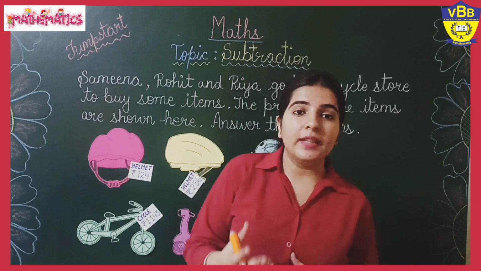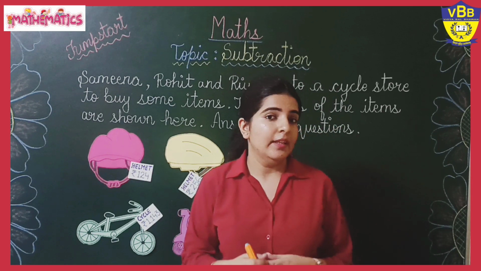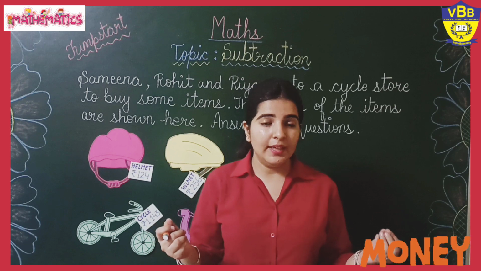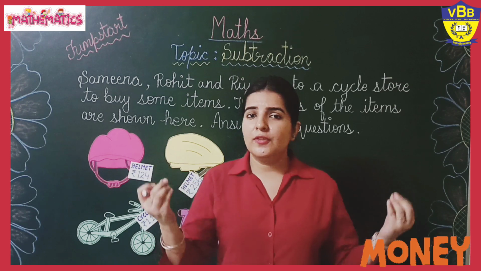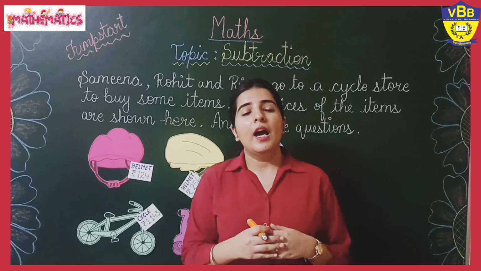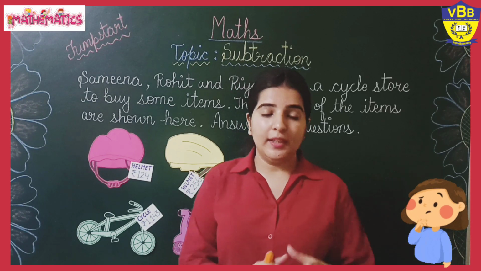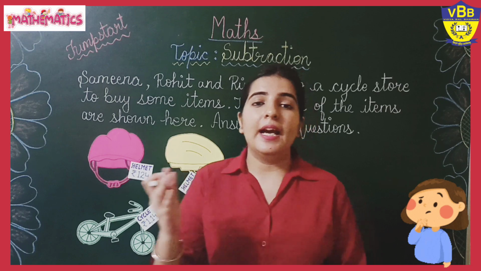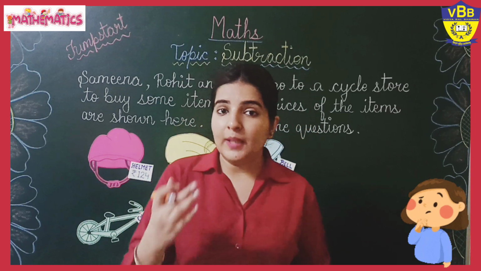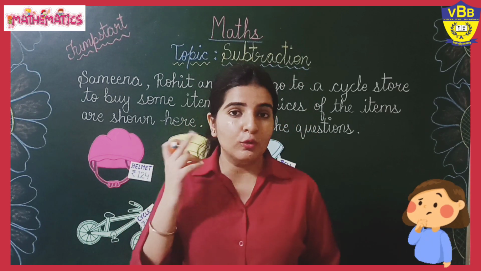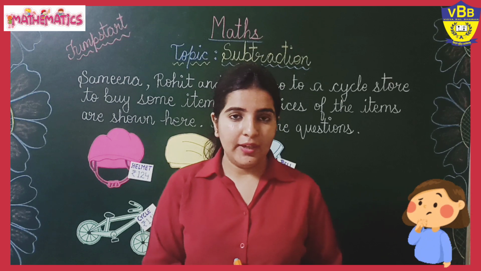So to buy those articles, what do they need? They need money, right? And just suppose they don't know how to add the numbers and calculate the total amount that they need to pay, then someone can make a fool of them also, right?